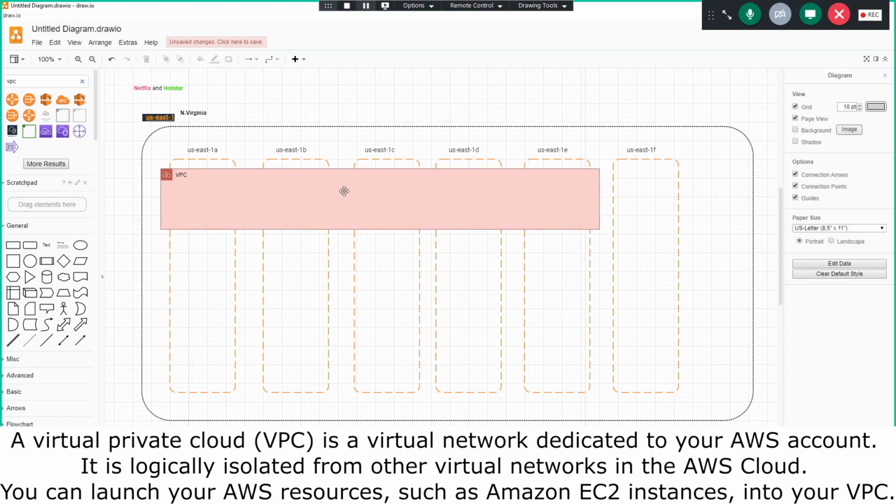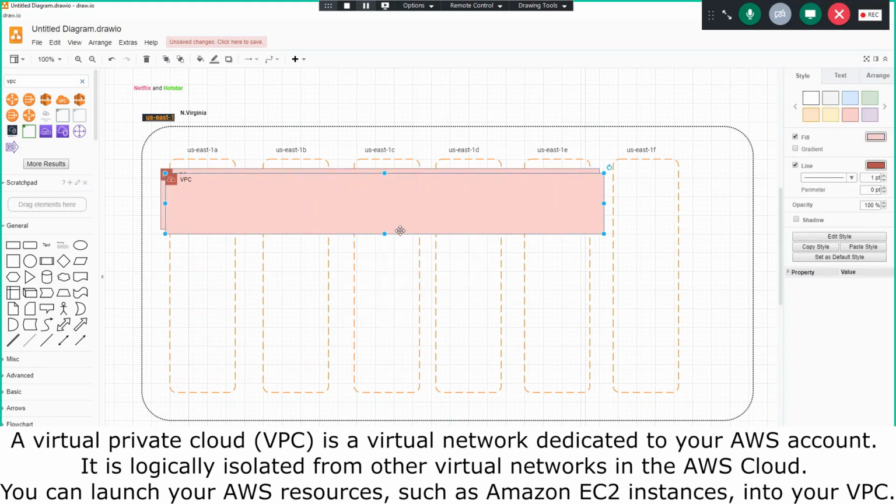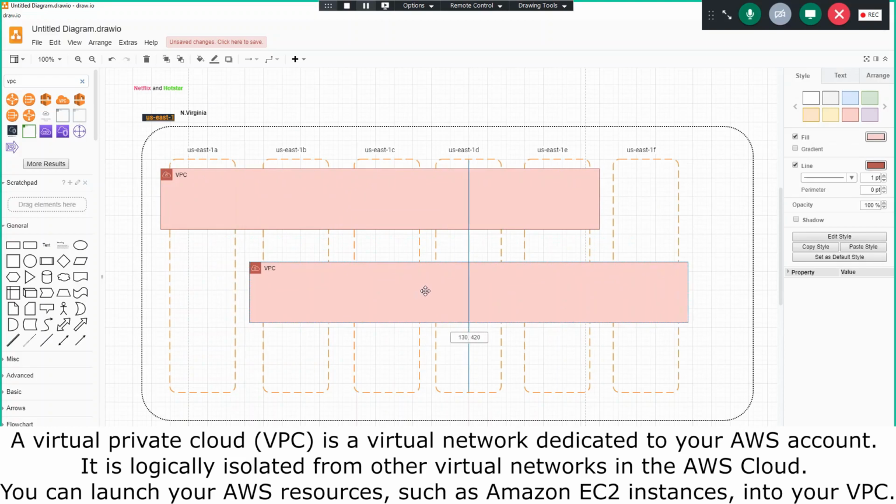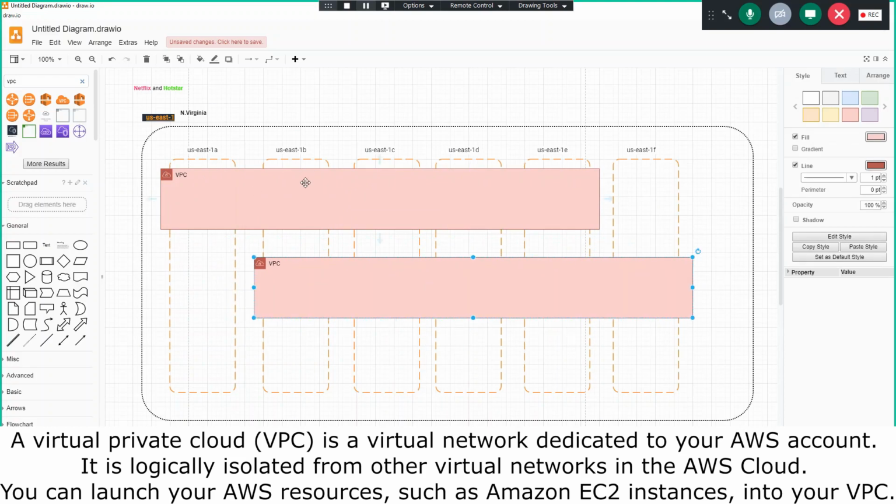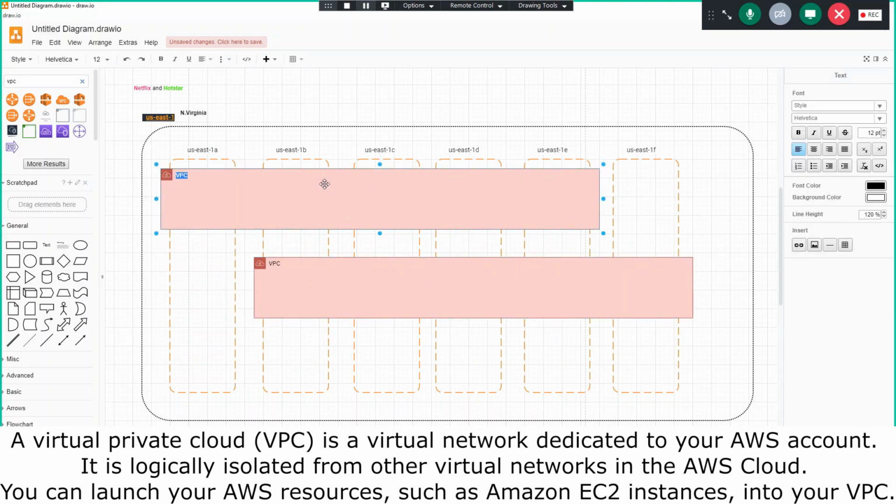Okay, and we have one more VPC for Hotstar. I'm writing it as Netflix VPC. This VPC belongs to Hotstar.